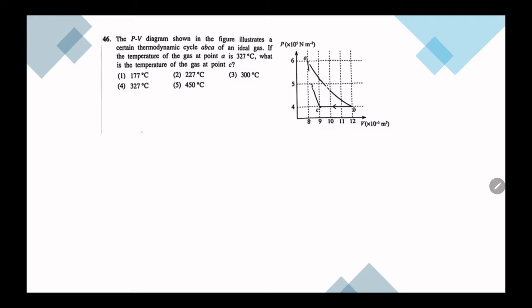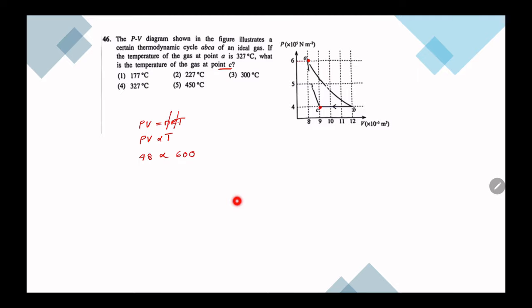Here we have a PV graph and we want to find the temperature at point C. In a PV graph, PV is equal to nRT, right? In a PV diagram, the same gas is going in a cycle. n is constant, R is constant. Then PV is proportional to the temperature. So if you want to find the temperature, you only need to get the product. So at A, the product is 4 into 6, that is 24, proportional to absolute temperature. What's the absolute temperature? 327 plus 273. So that's 600.